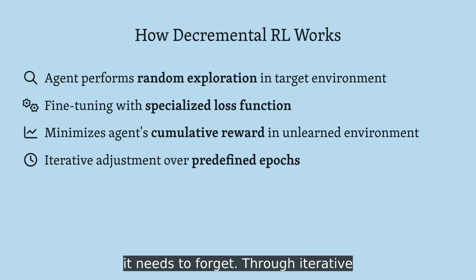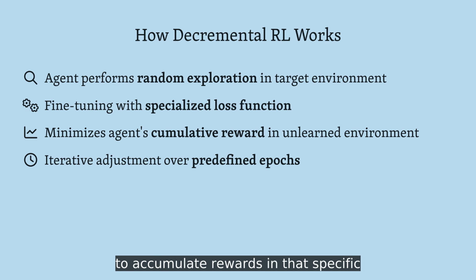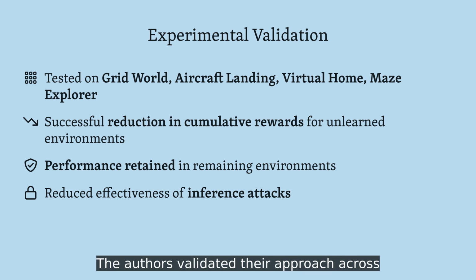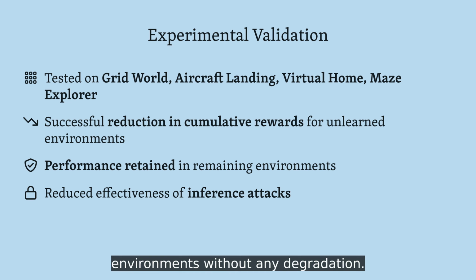needs to forget. Through iterative fine-tuning over multiple epochs, the loss function systematically reduces the agent's ability to accumulate rewards in that specific environment. The authors validated their approach across diverse real-world scenarios. The results showed a clear reduction in the agent's performance on environments targeted for unlearning, measured by cumulative reward metrics, while crucially maintaining effectiveness in all other environments without any degradation.